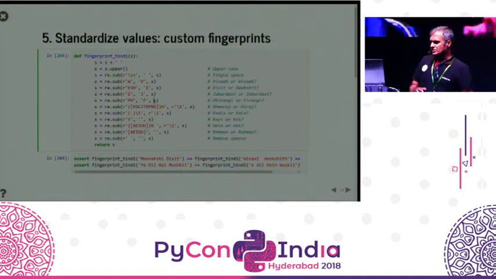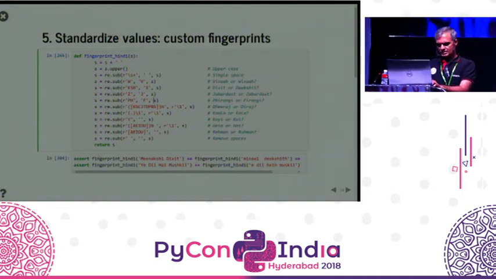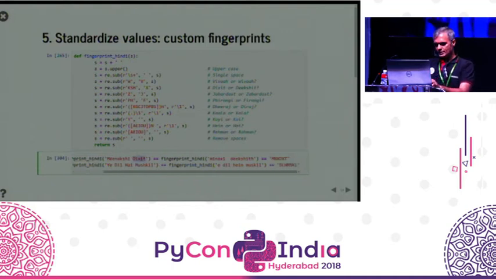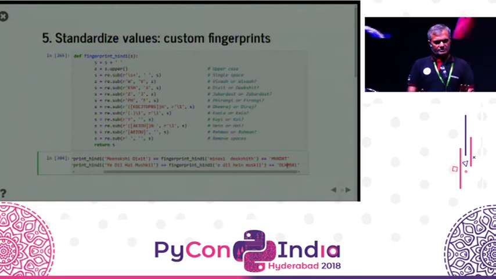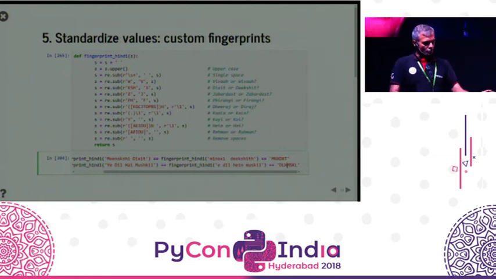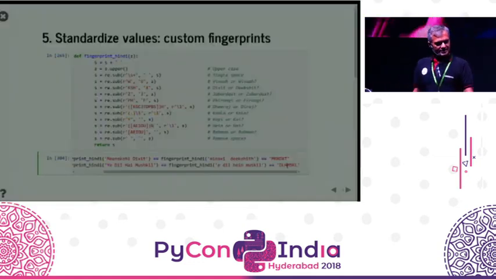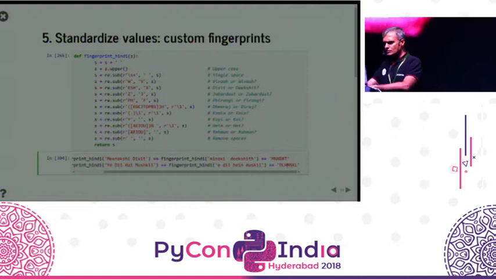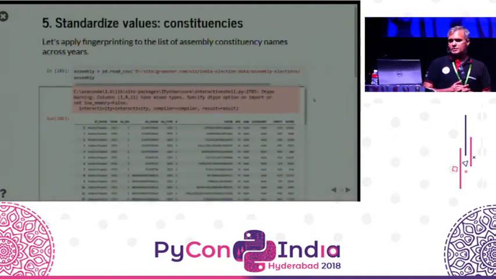And using this, we built a system that says, okay, so if I fingerprint Meenakshi Dikshit and Meenakshi Dikshit spelled in two different ways, they both come to the same fingerprint. Similarly, Ye Dil Hai Mushkil spelled this way as opposed to this way still come out to be the same fingerprint. You can build your own fingerprint algorithms. It's fairly straightforward. Decide that some things are not important and get rid of them. That's all it takes to build a fingerprinting algorithm. And this can be pretty powerful.